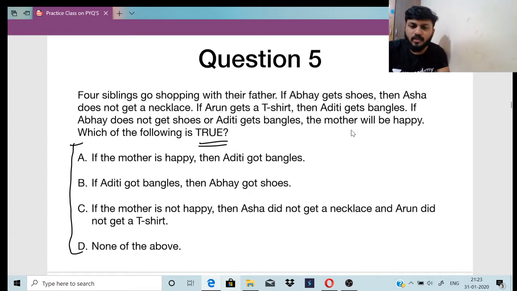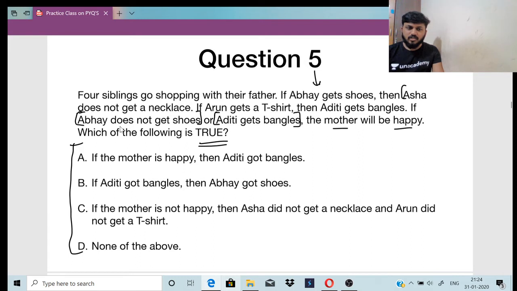Right? So for the mother to be happy, Aditi should get bangles and Abhay should not get shoes, right? So if Abhay is not getting shoes, that means Asha will get a necklace, right? If Abhay gets shoes, Asha does not get a necklace. So if Abhay does not get shoes, Asha will get a necklace. So we have to take both situations, right?